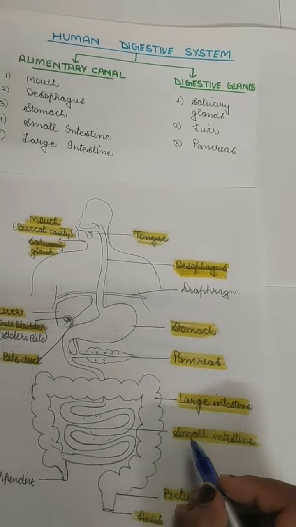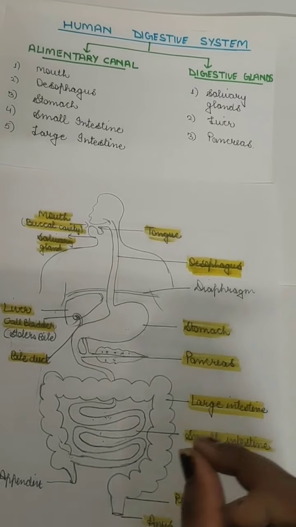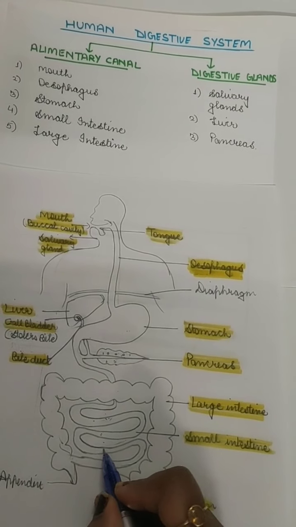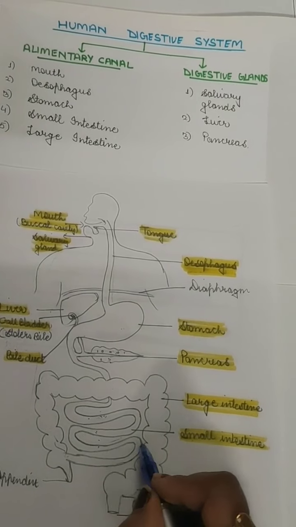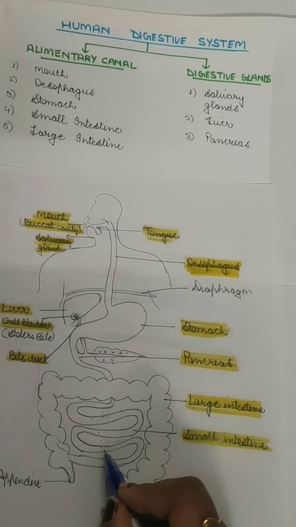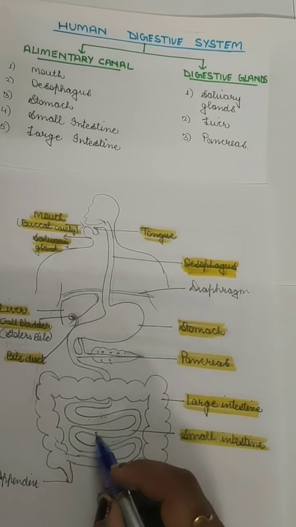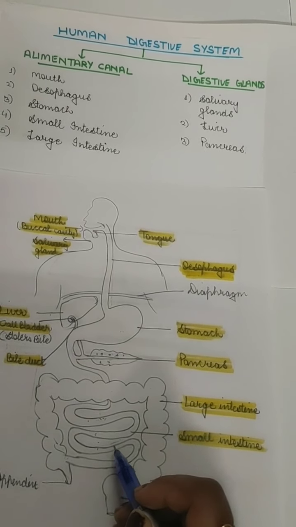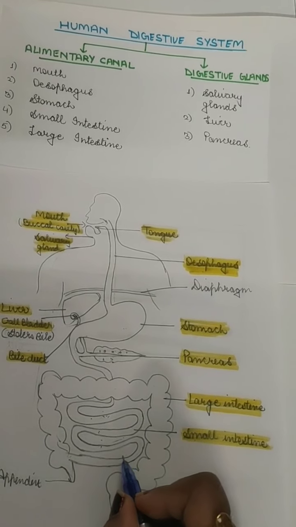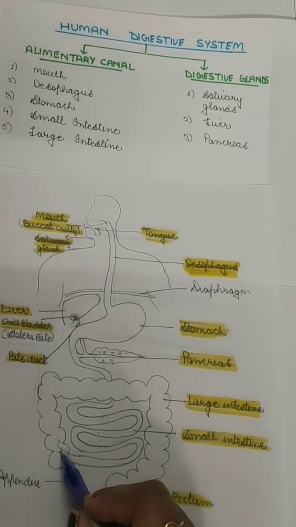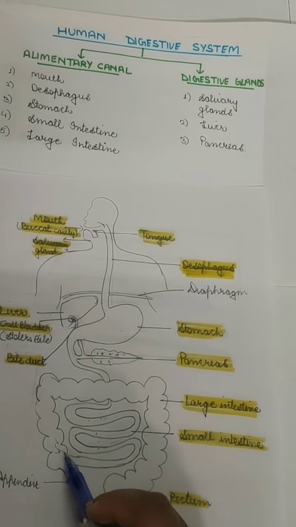The small intestine is called small because it has very hollow, narrow tubes. Although the small intestine is very long compared to the large intestine, the duct or tract of this intestine is very narrow. It is long, but the area of the duct is very small, so it is called the small intestine. And the area of the cavity of the other one is very wide, so it is called the large intestine.